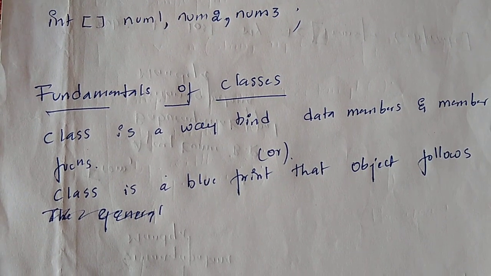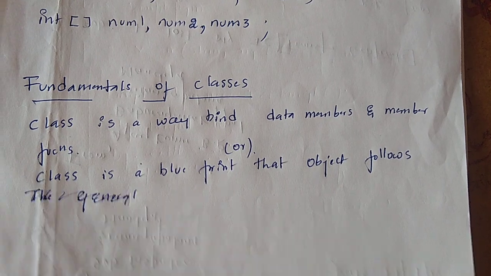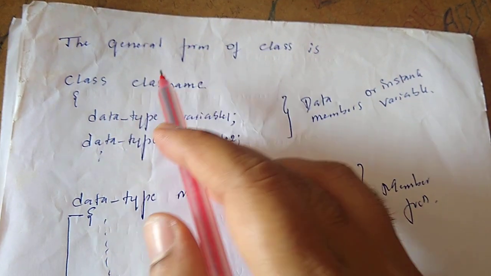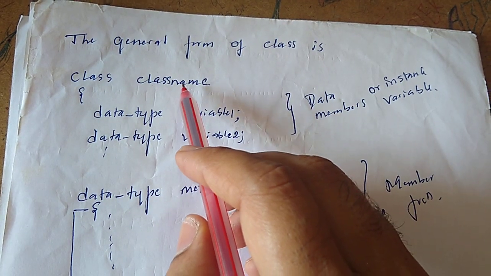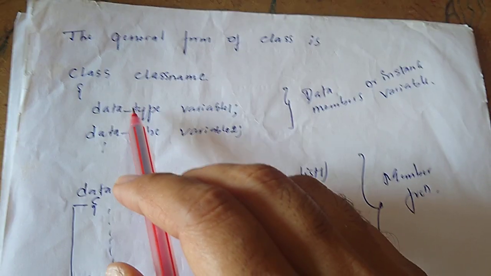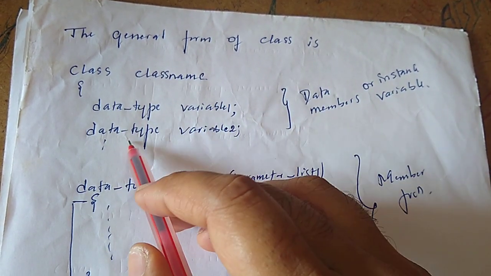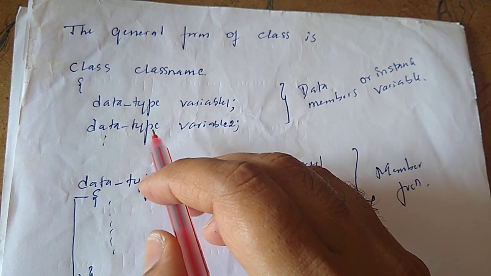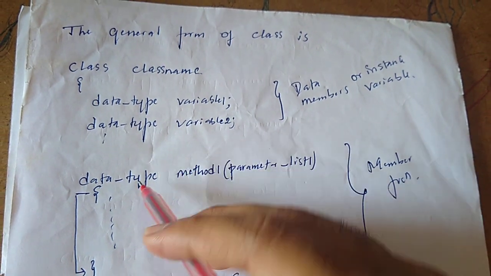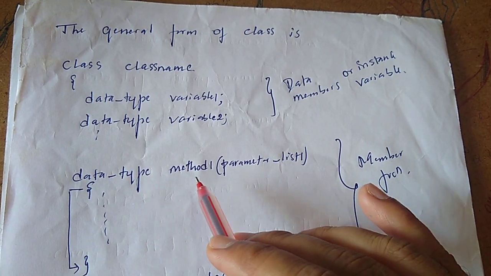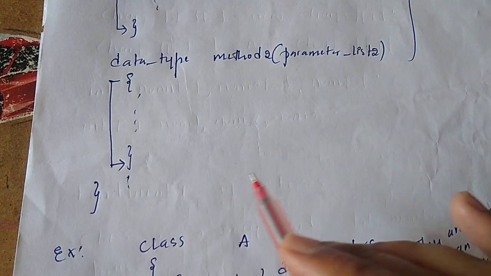Now what is the syntax of class? The general form of a class is first we write the keyword class, then the class name. Then we list the variables: data type variable 1, data type variable 2. We list all the variables required within our program. Next we have member functions: data type method 1 with parameter list, data type method 2 with parameter list, data type method 3 with parameter list.